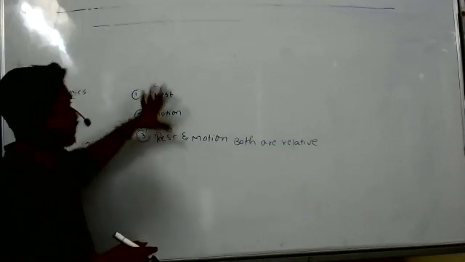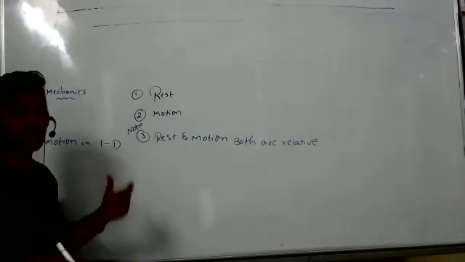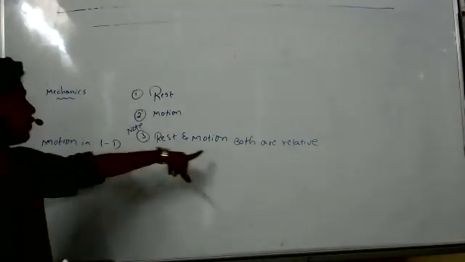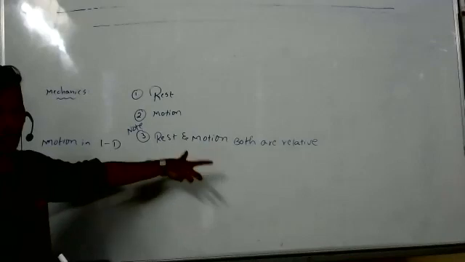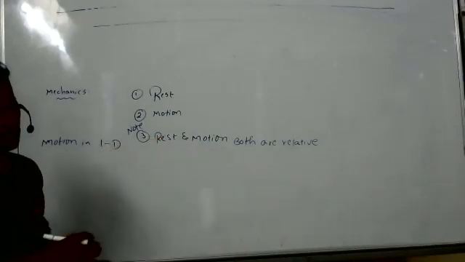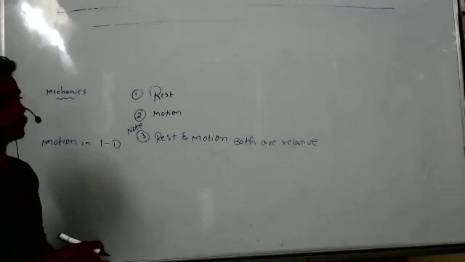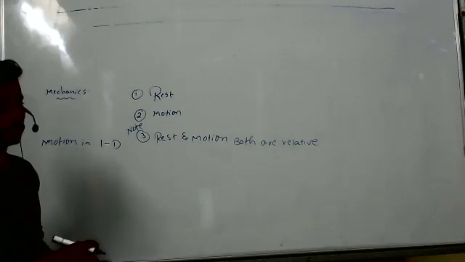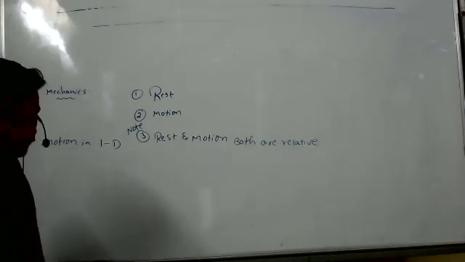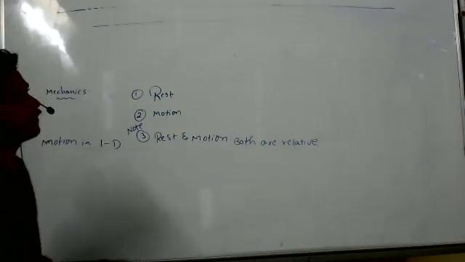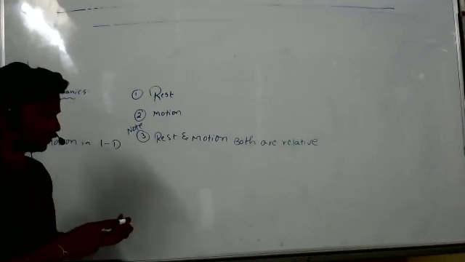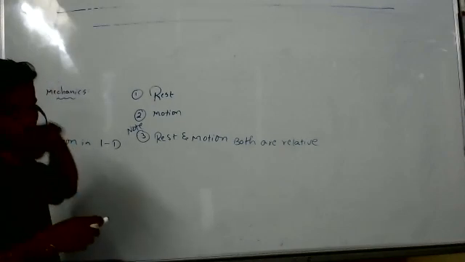Did you understand clearly what is rest and what is motion? Rest and motion are both relative terms. Relative means one depends on the other. Consider empty space, and your friend is moving with some velocity. Until you are at rest, you can't determine his velocity. He thinks that he is at rest, and he can say you are in motion. So therefore, rest and motion are relative.